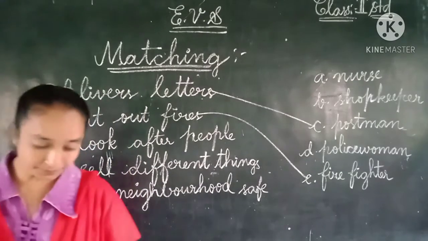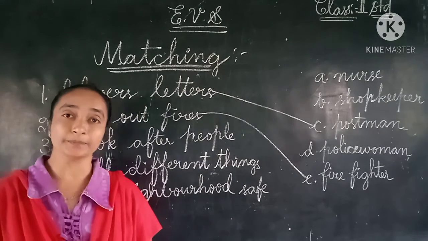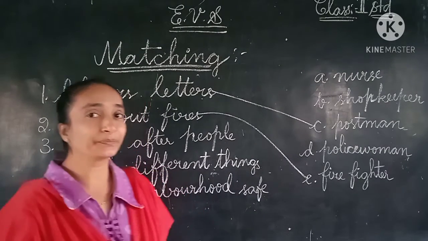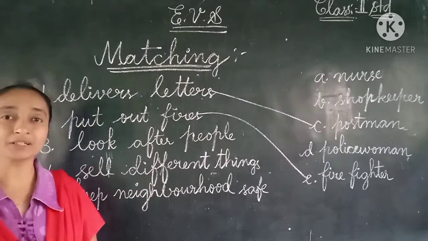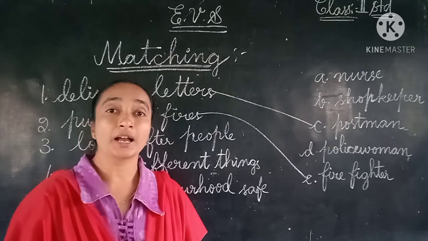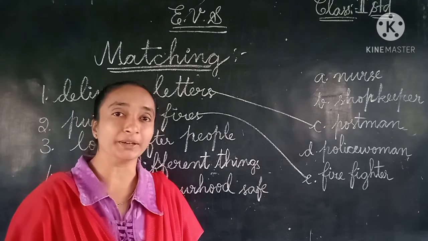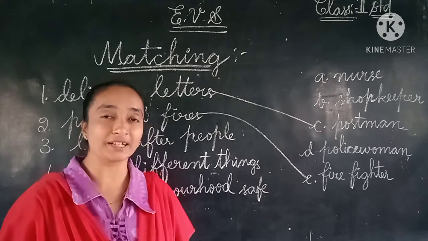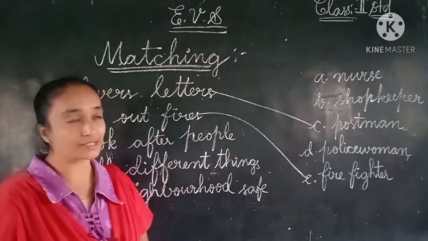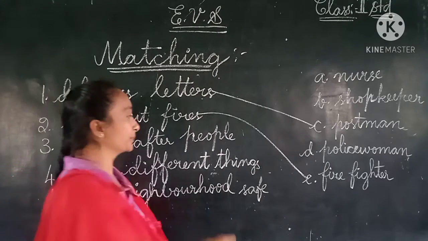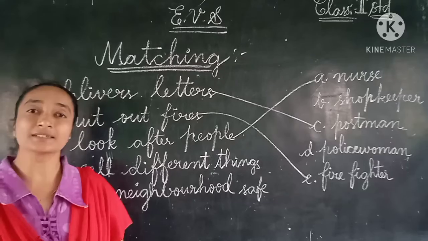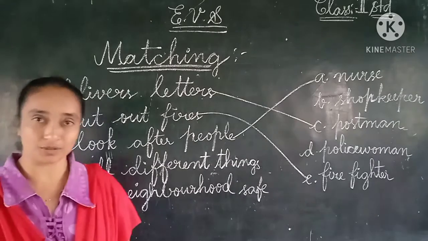And the third one: I am the person who looks after the people when they are sick. Who am I? I used to look after the sick people who are injured. I used to give the treatment to them. Yes, he is the most important one, that is the doctor and nurse. Here they have given a nurse for us. Doctor is not there, so nurse, you can give the treatment. So this is the nurse. The very sick people, she used to look after those people.